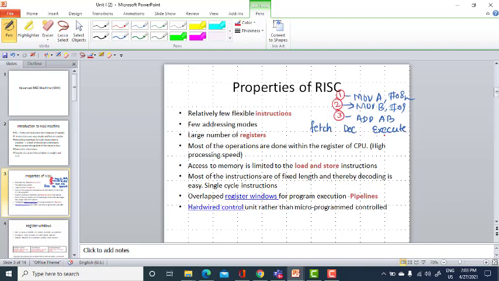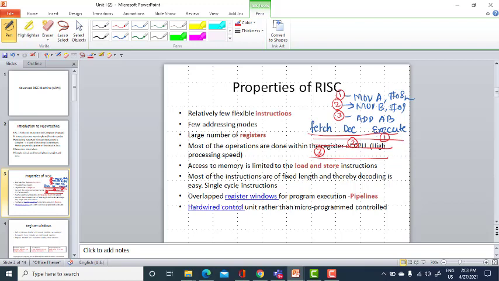When the first instruction is executed, the second instruction will be decoded and the third instruction will be fetched. So this is said to be pipeline. It is a parallel process that you will be handling for executing a program. So I repeat, when you are executing the first instruction, the second instruction will be decoded and the third instruction will be fetched. This process is said to be pipeline.